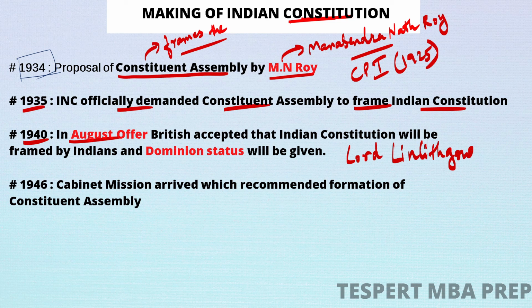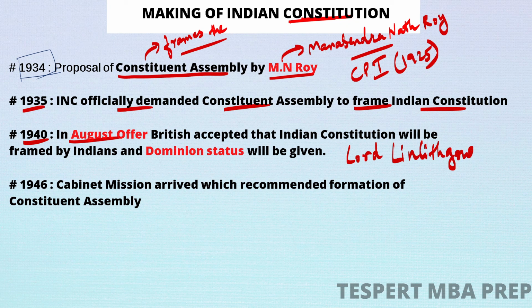So in the August Offer, Lord Linlithgow simply said that Indians should help the British in the Second World War. And after the Second World War, we will frame a Constituent Assembly in which the majority will be Indians, so that you can frame your own constitution.